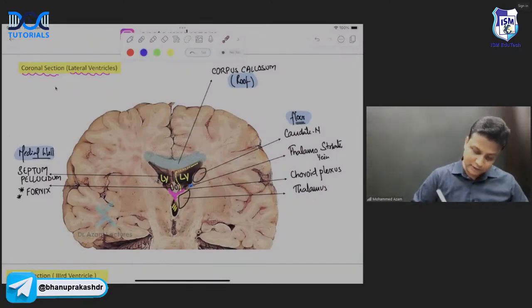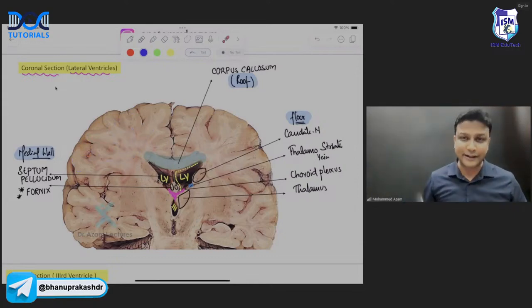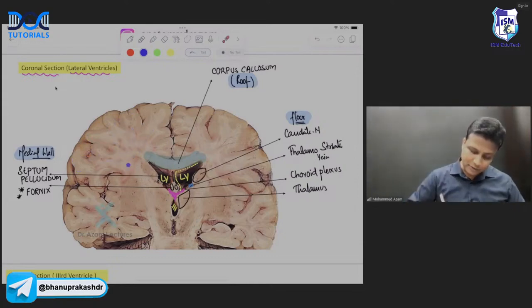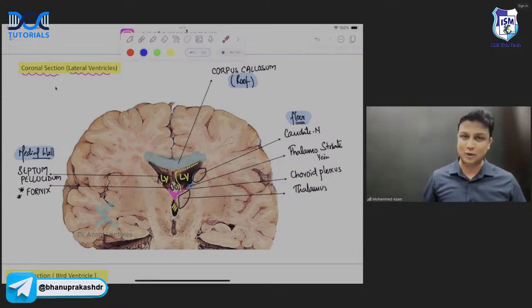I'll just show you here, sir. This outer darker part here of the cerebral hemisphere will be known as the cerebral cortex. And from the cerebral cortex, there will be the fibers starting in a fan-shaped manner, that is corona radiata. And all these fibers will converge together and go from here, that is internal capsule. तो ये सारी चीजें तो आपको already पता है.